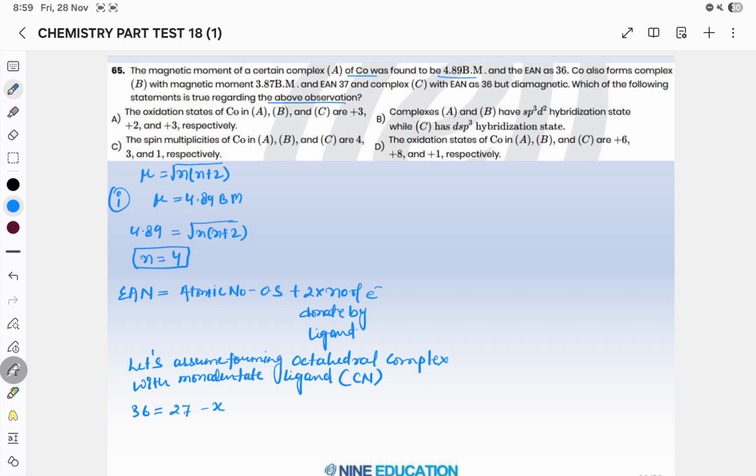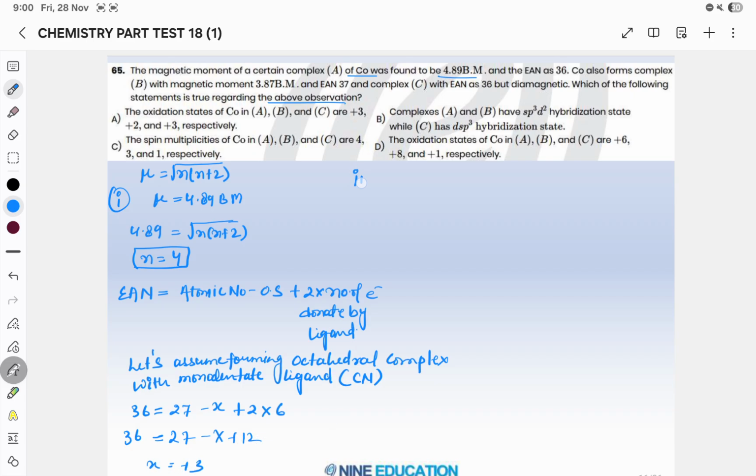X is the oxidation state that you don't know, plus 2 into 6, since 6 cyanides give 1 electron each. So it will be 27 minus x plus 12, and x will be plus 3. This is your first case.